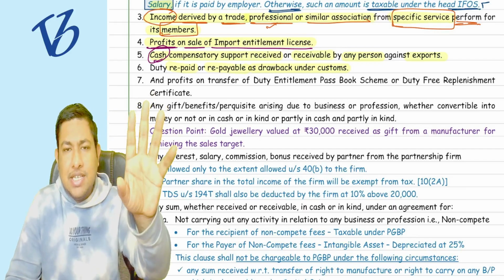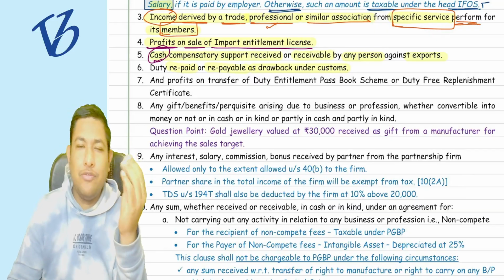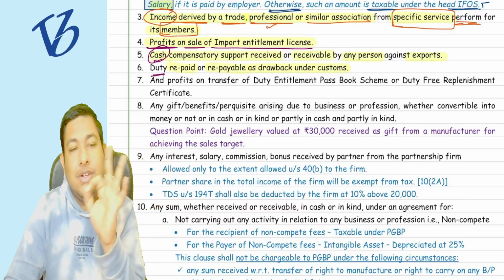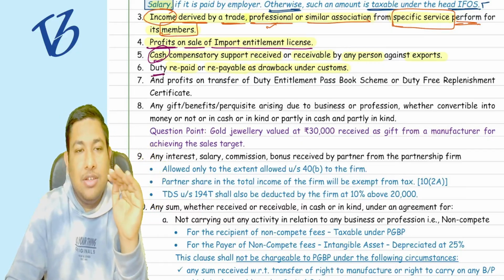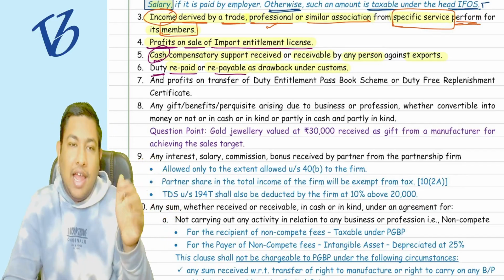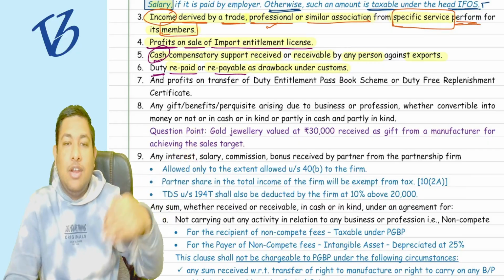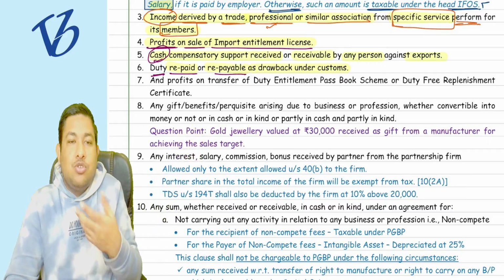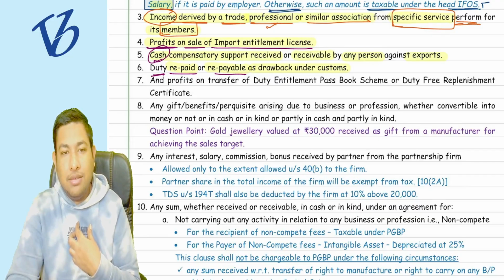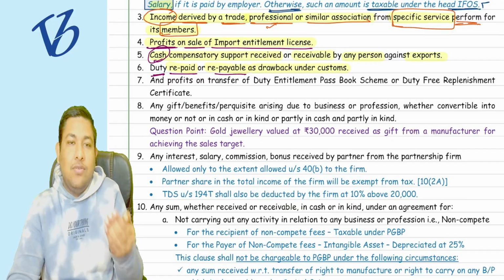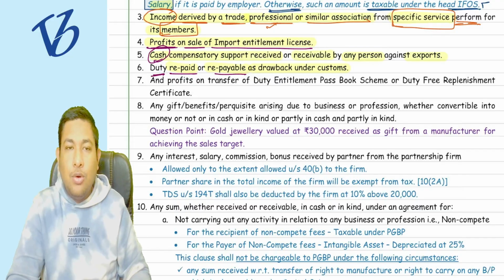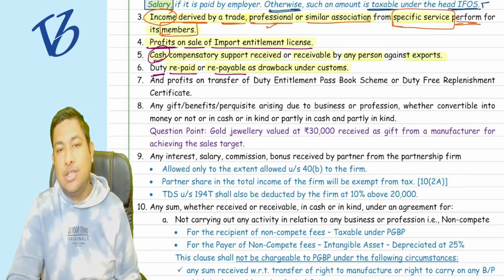So in certain cases, the government said that if you are exporting these items, we will not charge you duty. Whatever duty they have charged, they have either repaid it or they are going to repay it, so it is going to be your income now, that you are going to receive something. So whatever duty is repaid or repayable as a drawback, it is going to be taxable.